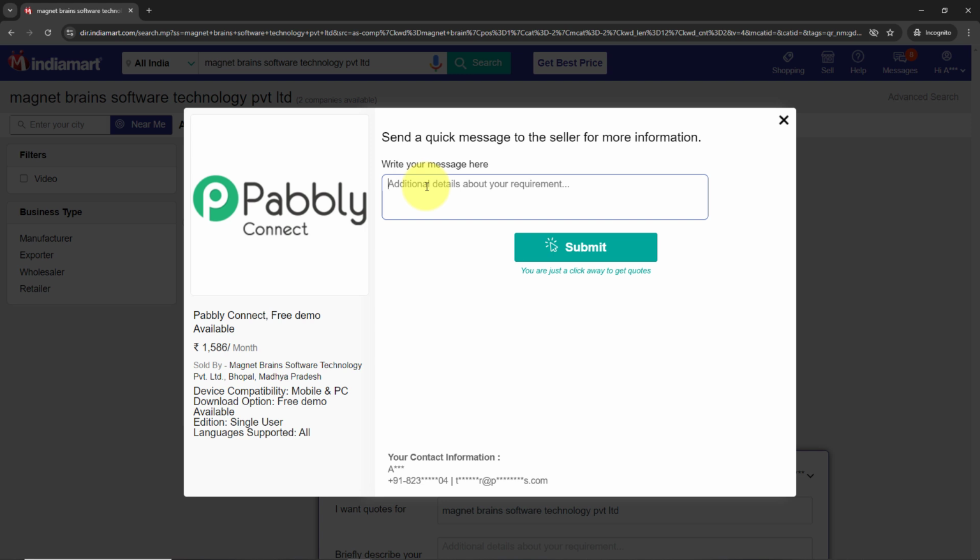So for the inquiry over here, I'm going to write the inquiry that I want to generate. As you can see right over here, this is the inquiry that I want to generate, that is: Hello, I am looking for a reliable voltage stabilizer for a commercial setup. Can you please provide details of the models available along with the pricing and specifications? Thanks. So this is the inquiry that I want to generate.